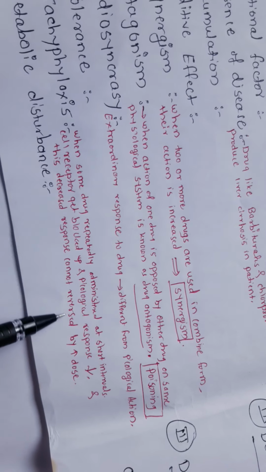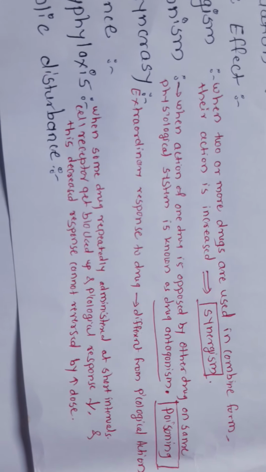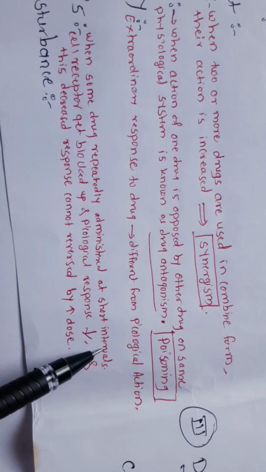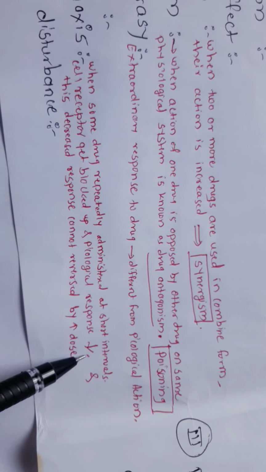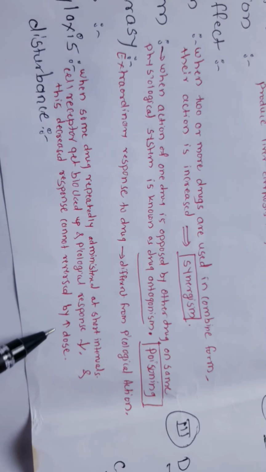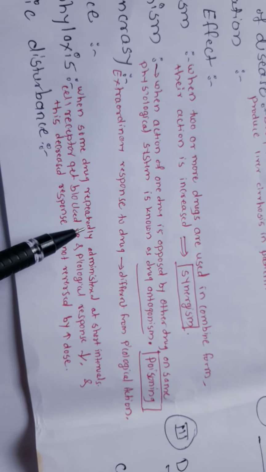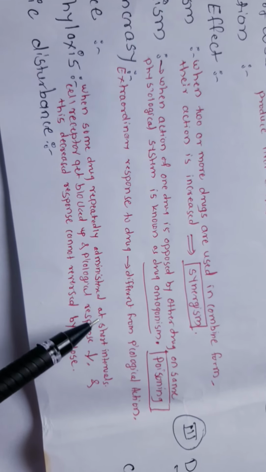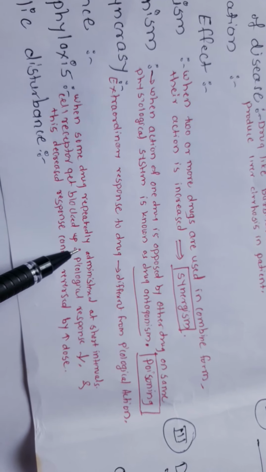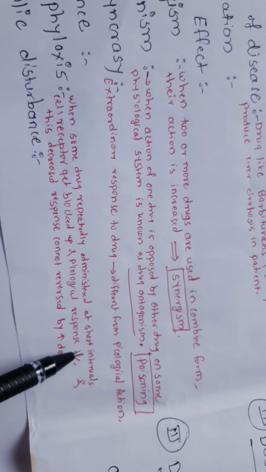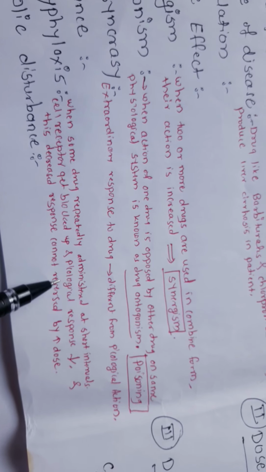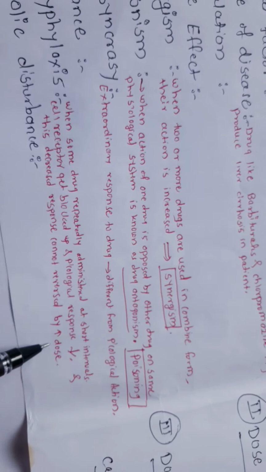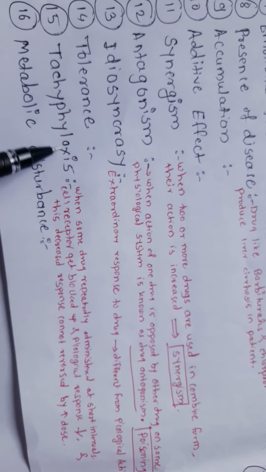This decreased response cannot be reversed by increasing the dose. This effect is known as tachyphylaxis.